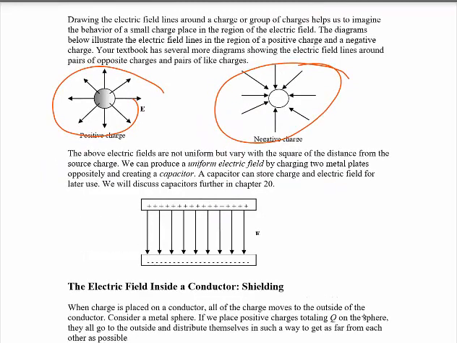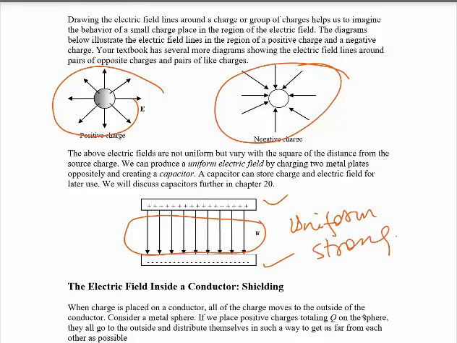And for uniformly charged plates, for example, for a capacitor, capacitors have two parallel plates, and the field created between this plate and this plate is uniform and strong. The electric field strength created between two parallel plates is always uniform and strong.